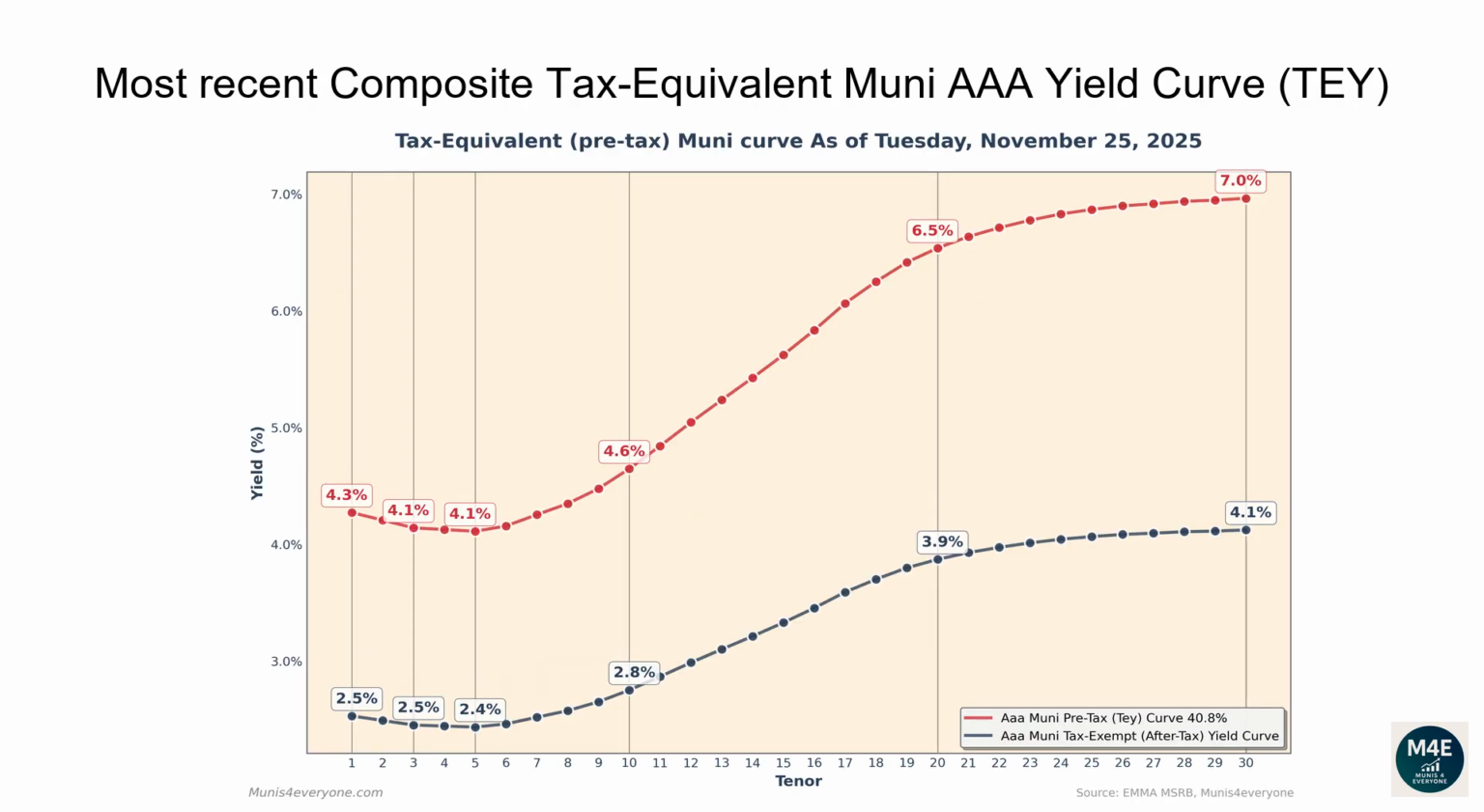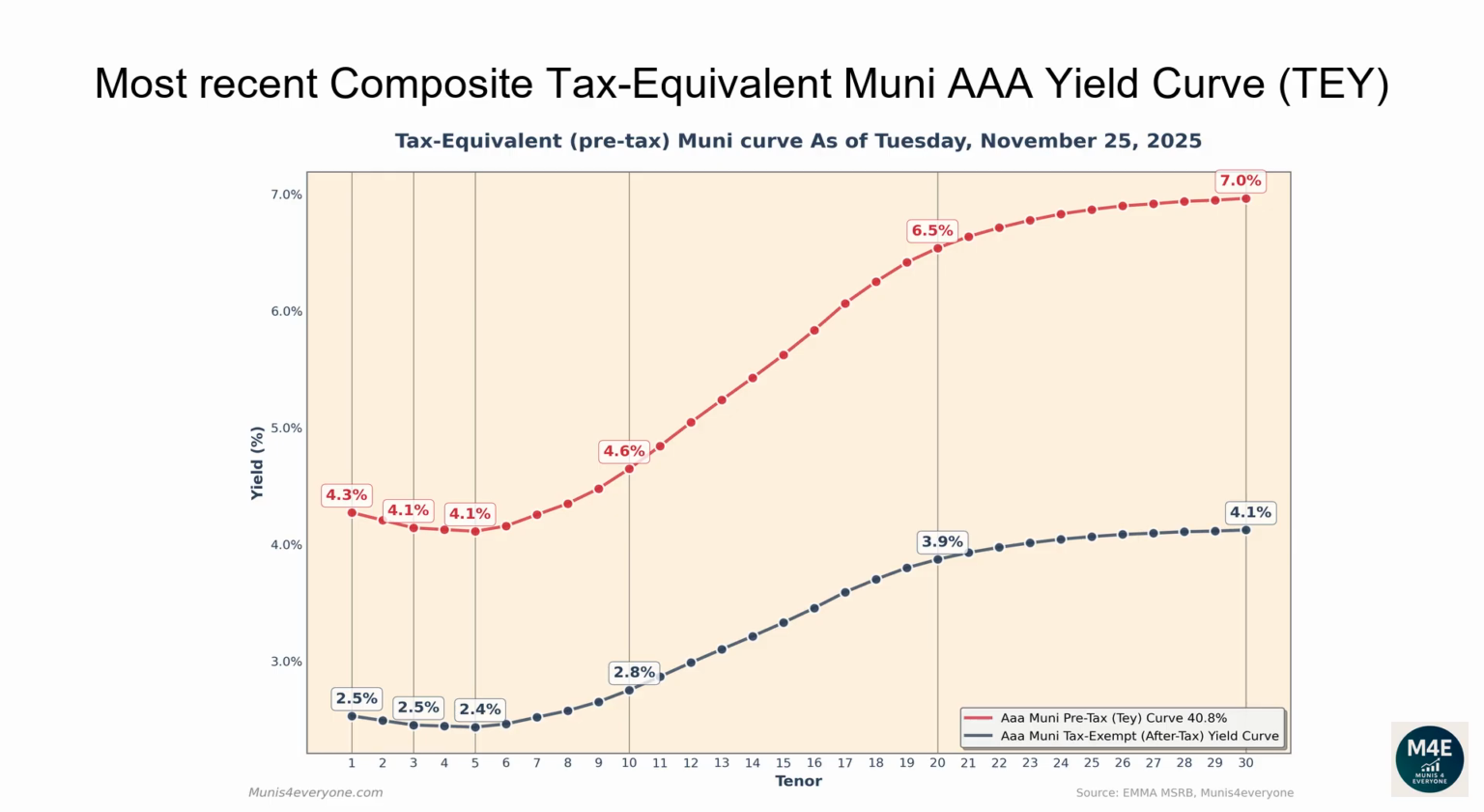Let's now go over the most recent composite tax-equivalent Muni AAA yield curve. The following graph shows, in red, the tax-exempt after-tax Muni yield curve, versus in blue its tax-equivalent pre-tax version, assuming a 40.8% top tax bracket as of November 25, 2025. Why would you care to see the tax-equivalent version of the Muni yield curve? More on this later. Let's first go over the pre-tax, aka tax-equivalent yield curve.